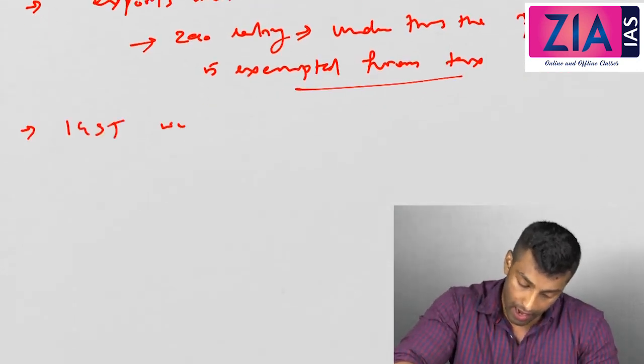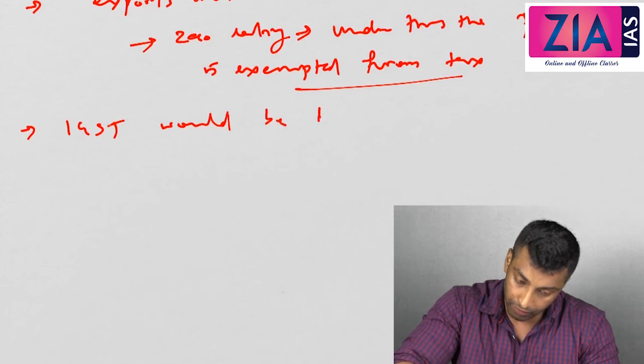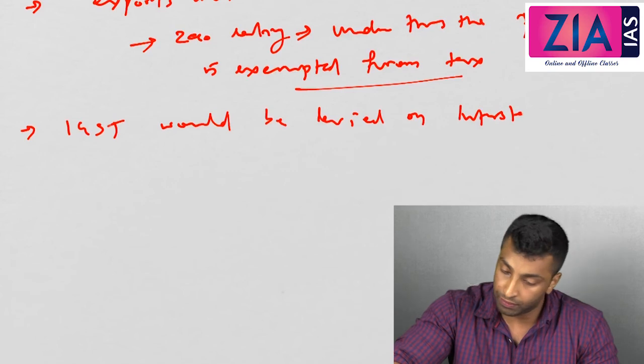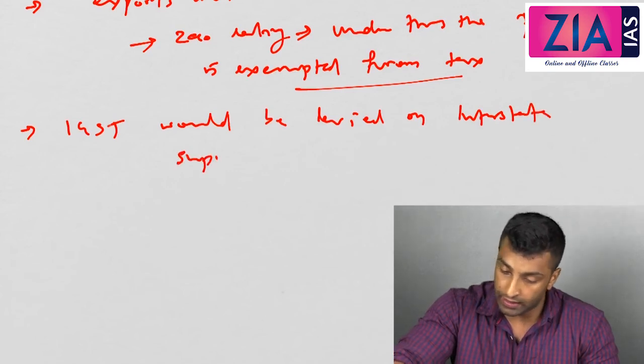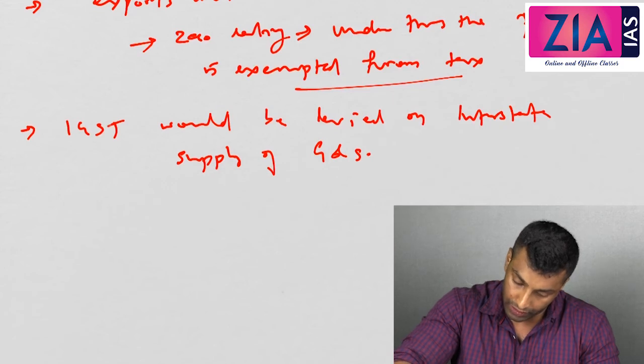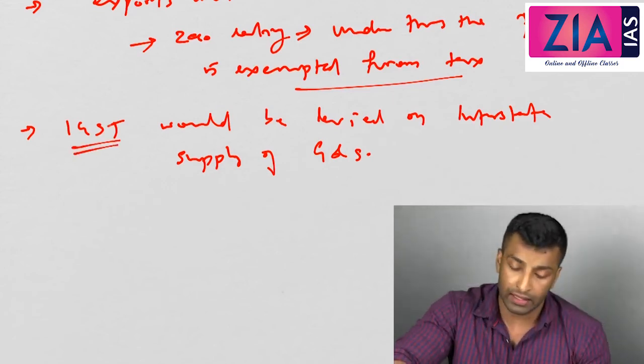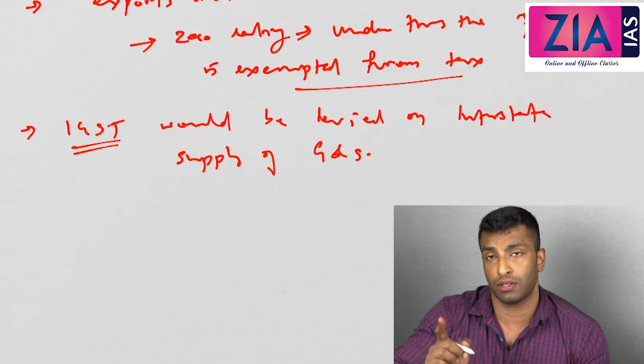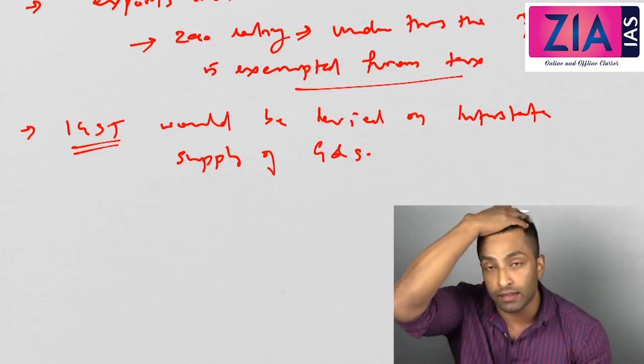Next point, IGST would be levied on interstate supply of goods and services. IGST, I've already told you, is instead of CST, the Central Sales Tax.